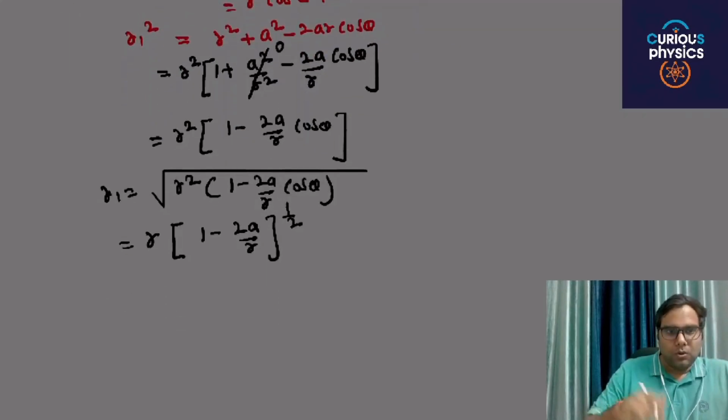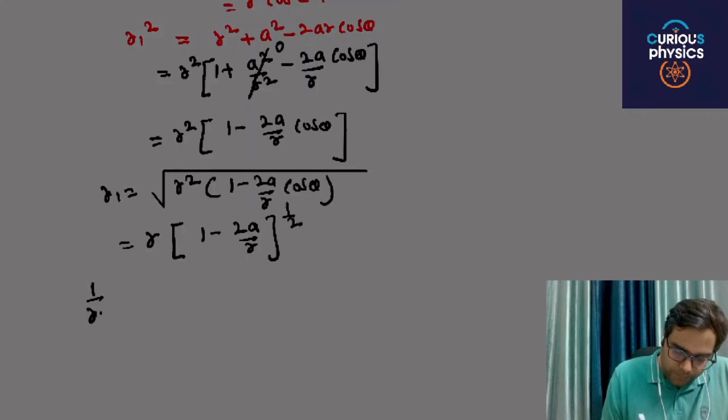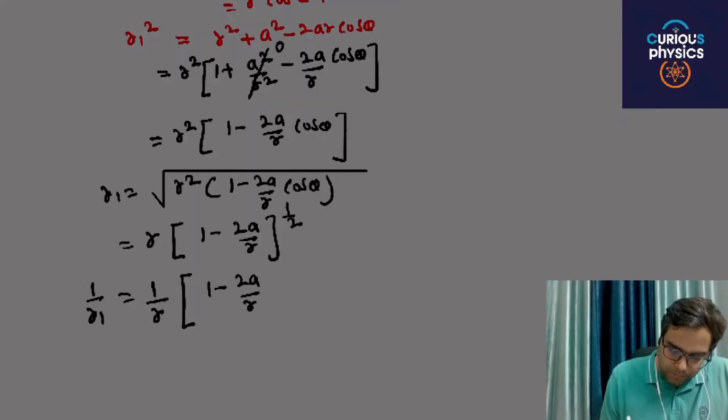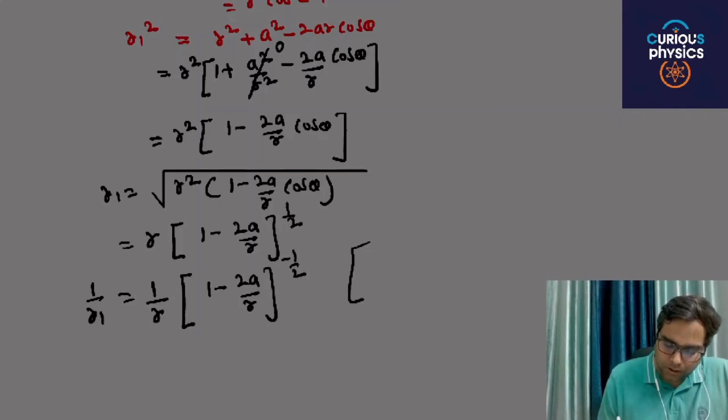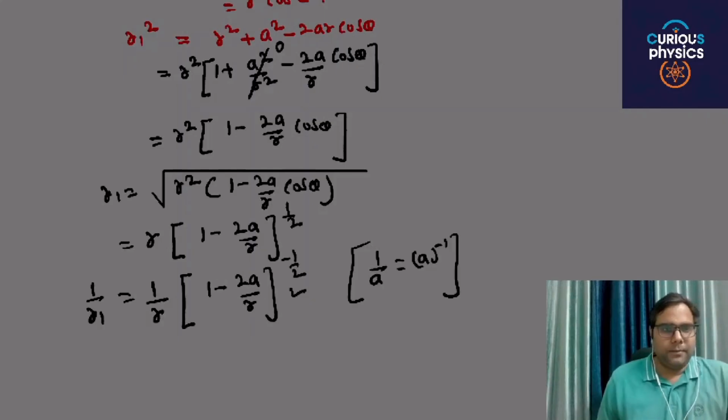Now 1 by r1 will be 1 by r, and the whole term comes in the denominator, so the power becomes minus 1 by 2. As you know, 1 by a can be written as a raised to power minus 1, so it is the same here.